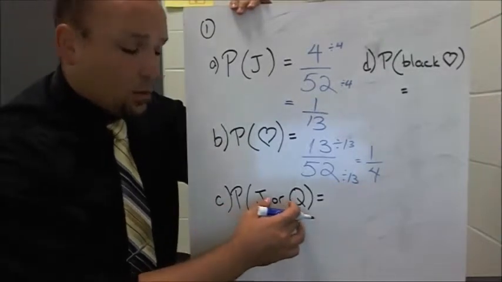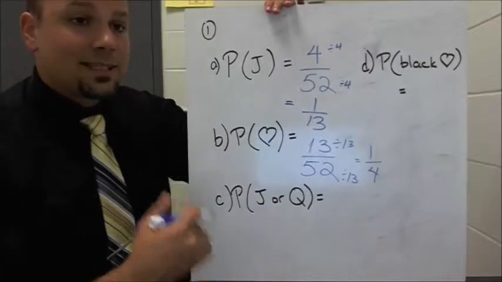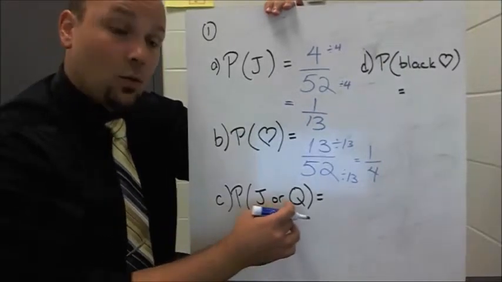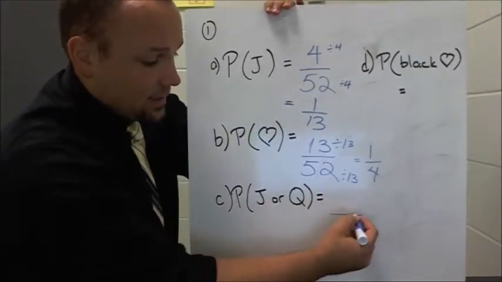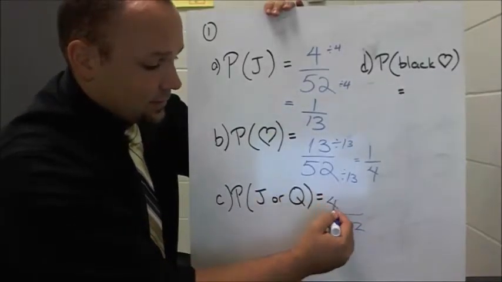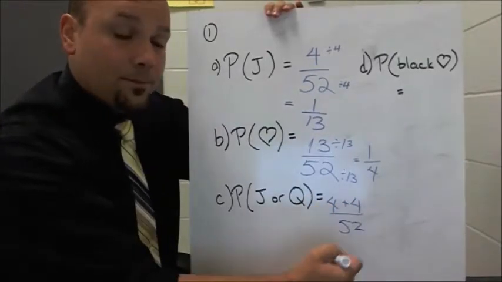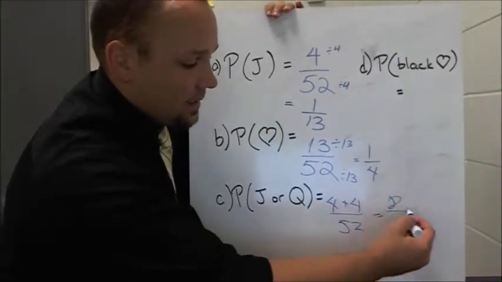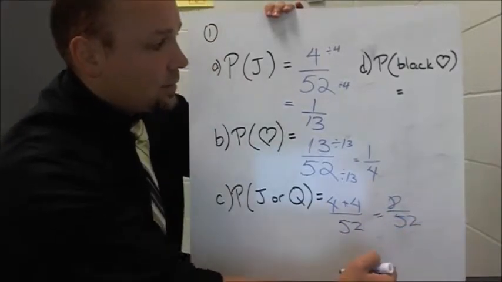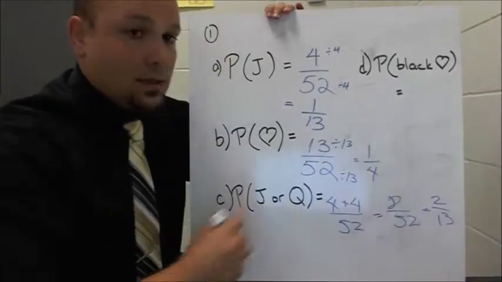Now, what about a jack or a queen? Well, the total number of successful outcomes in this case are jacks or queens. So again, 52 total cards, but jacks or queens are successful. That means 4 jacks and 4 queens, so 4 plus 4. That gives us 8 out of 52, which in this case is 2 out of 13.